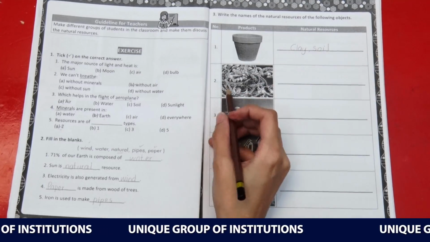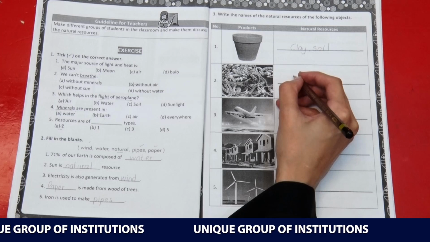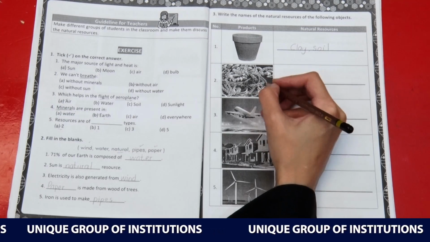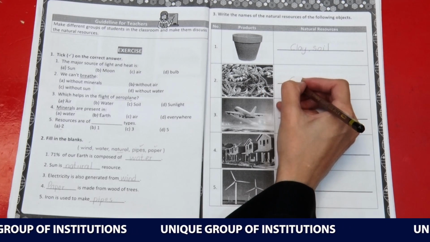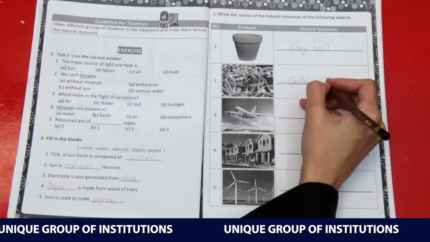In the second picture we have been given jewelry. Two natural resources are used for making jewelry. Here we will write gold and the second one will be silver.